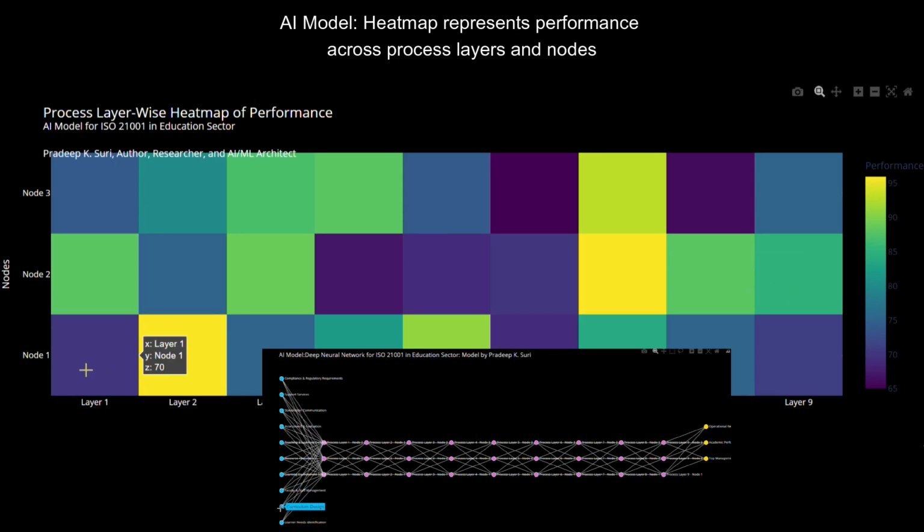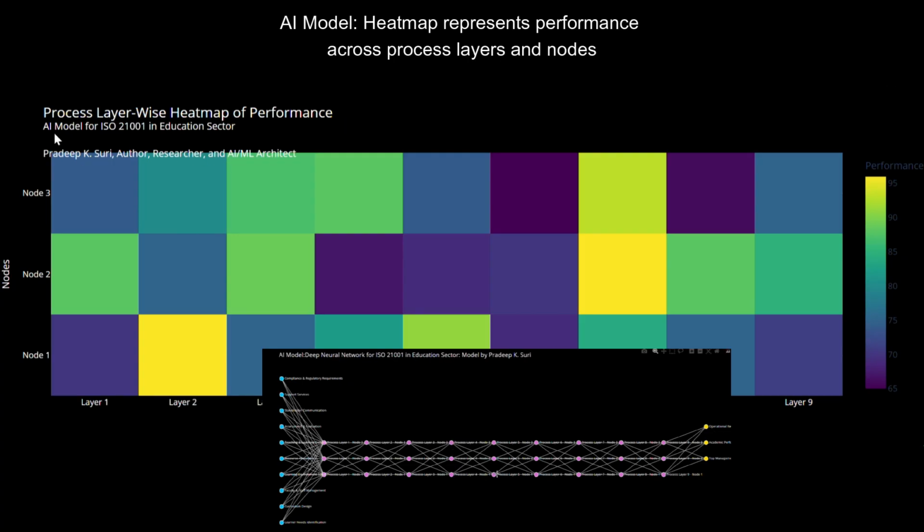How this reflects DNN architecture. The heat map simulates the forward pass of a neural network through multiple hidden layers, each transforming inputs through weights and activation functions. Each colored square is a representation of a node's performance metric, analogous to neuron activation or layer output values.